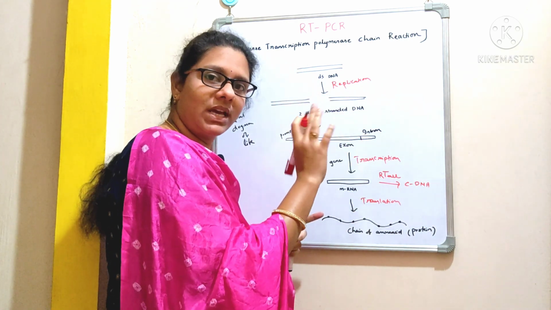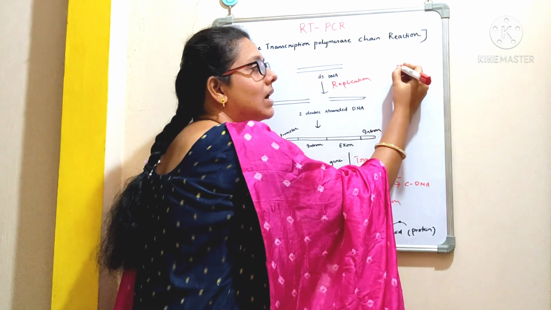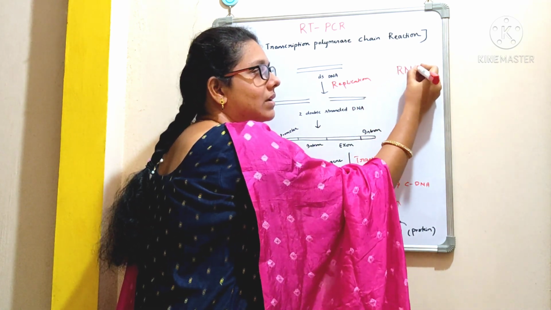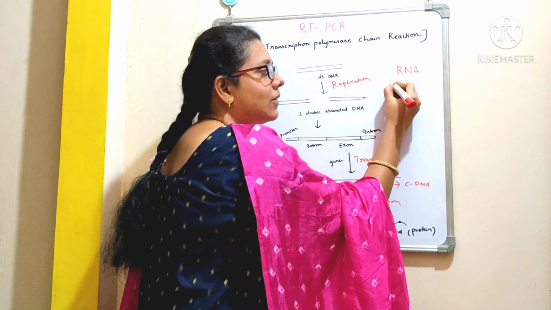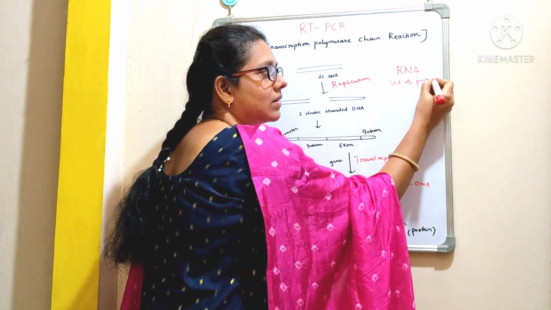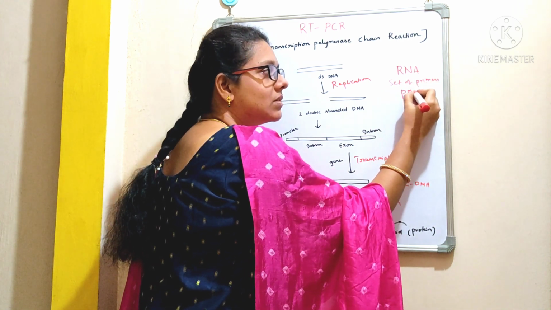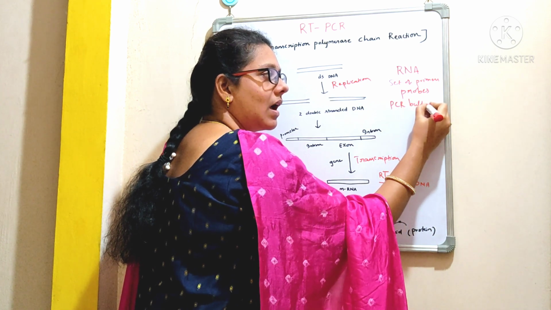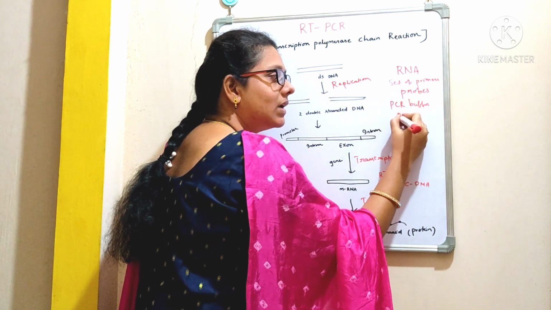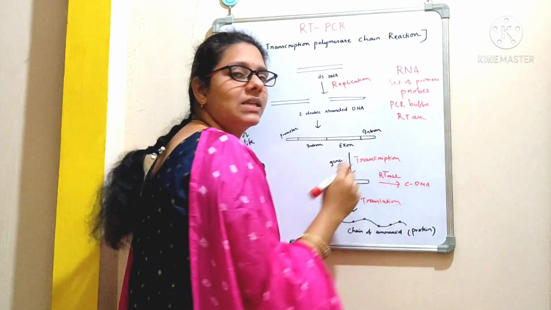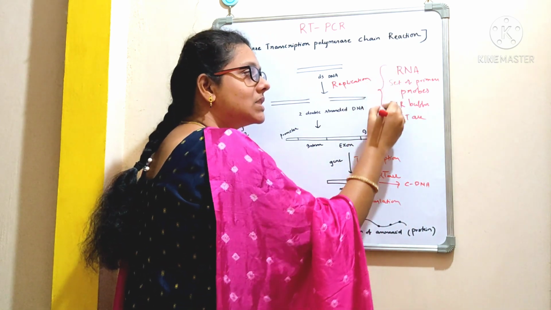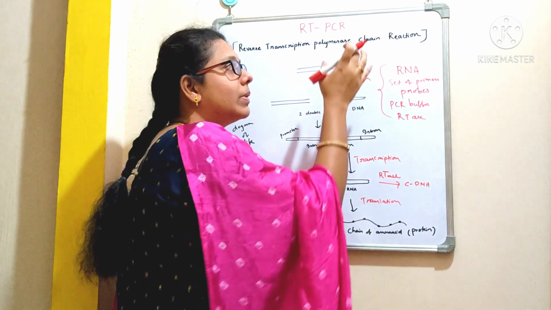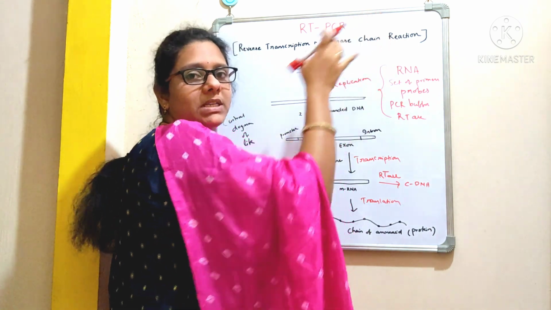Here we are not using DNA as a starting material; we need RNA. Along with the RNA, we need a set of primers, probes, PCR buffer, and most importantly, the reverse transcriptase enzyme. These are the key ingredients to perform RT-PCR.